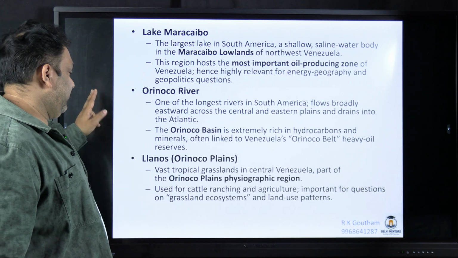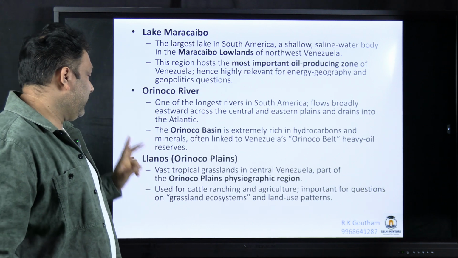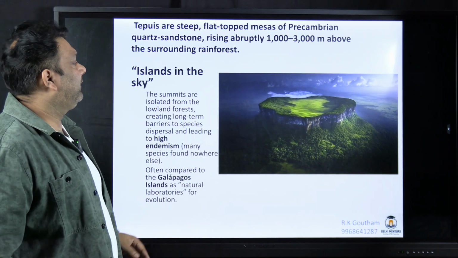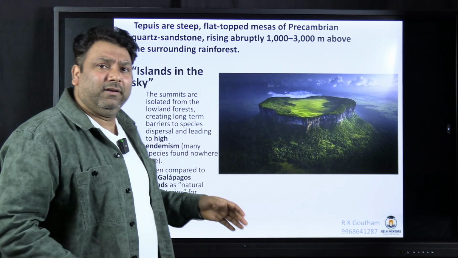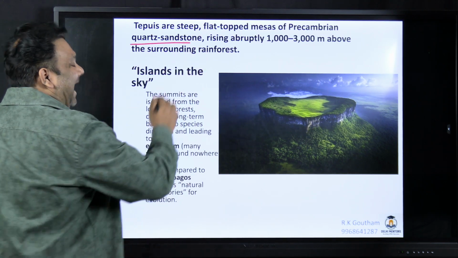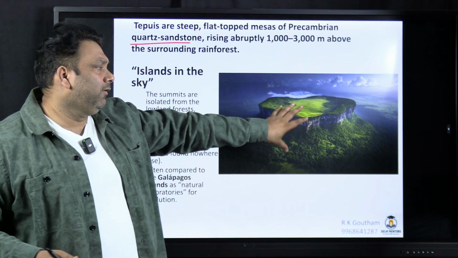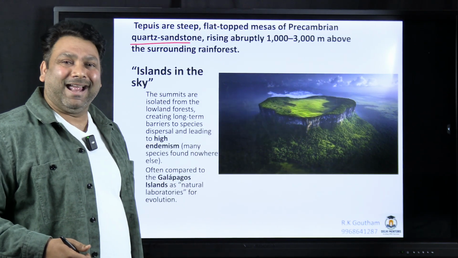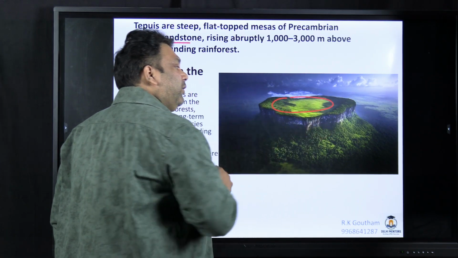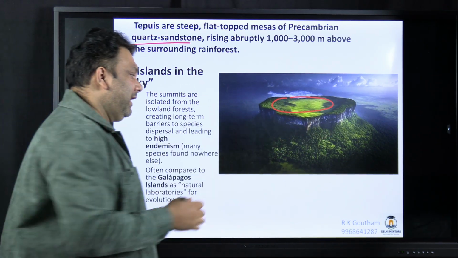So next, we have discussed all this: Maracaibo, Orinoco, Llanos, Andes Mountains, Guyana Highlands. Now यहाँ पे, in the Guiana Highlands, you have this quartz sandstone. This looks like a plateau. It is made up of quartz and sandstone. So here the ecosystem, because the temperature will be different, and नीचे क्या है?